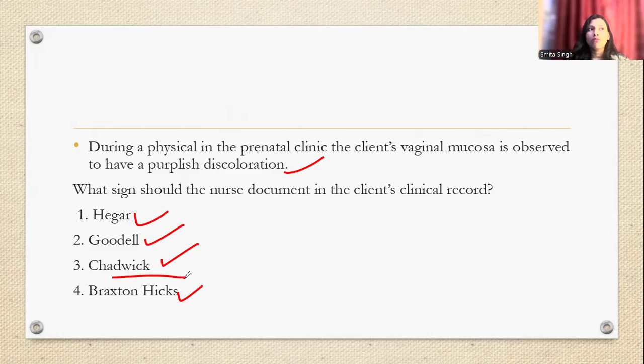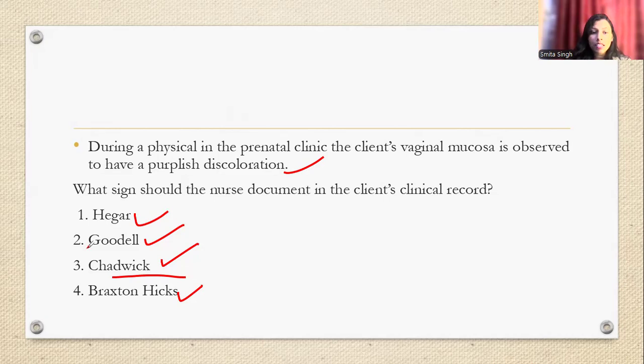During pregnancy, there is an increase in blood circulation to the organs. ज्यादा increase होता है vulval area में, तभी वो color changes होते हैं. That's why the area will look edematous, as well as a purplish-bluish color. So the answer will be the Chadwick sign.